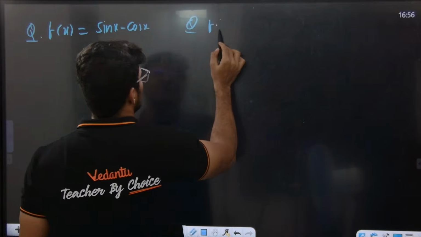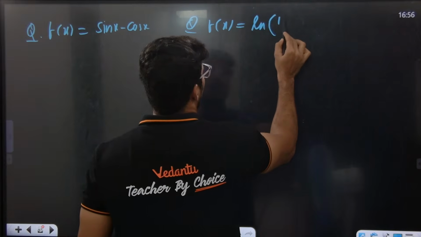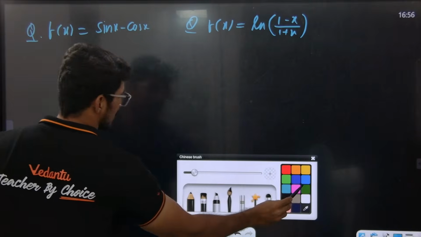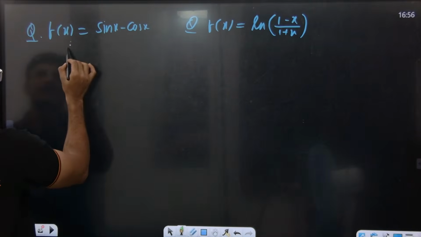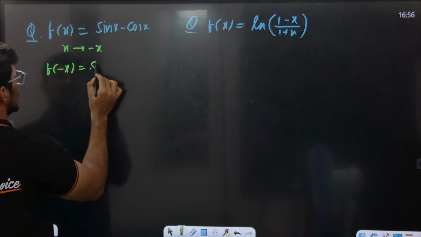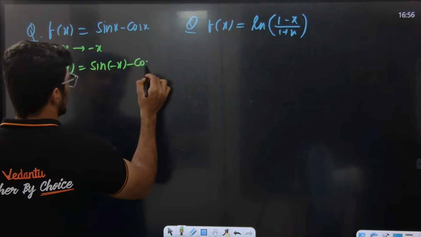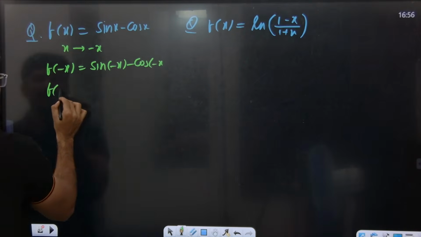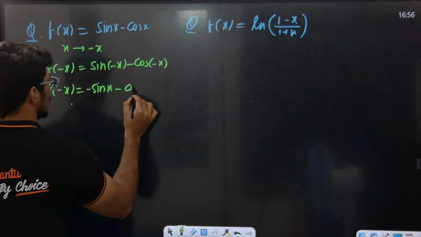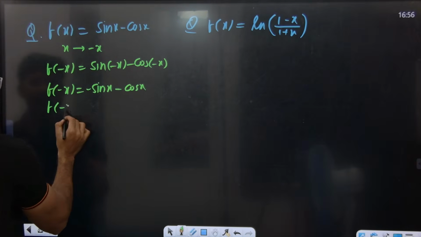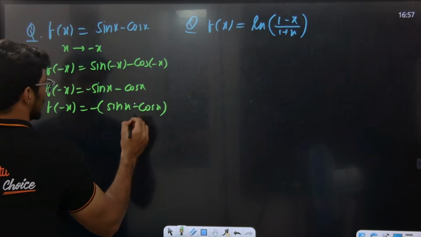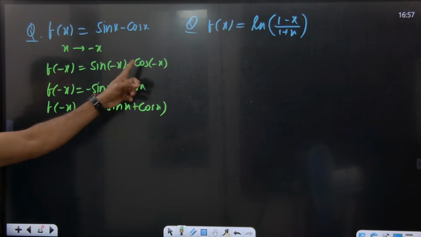Everybody should check this. How do we check? First you replace x with minus x. Now what happens? f of minus x is sin of minus x minus cos of minus x. Sin of minus x is minus sin x, and cos of minus x is cos x only. If I take minus common, I get minus of sin x plus cos x. So it is neither minus sin x minus cos x.